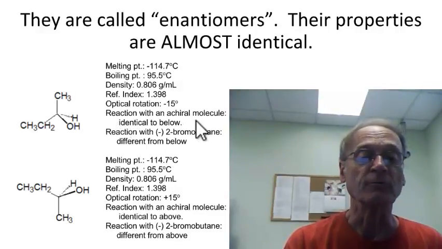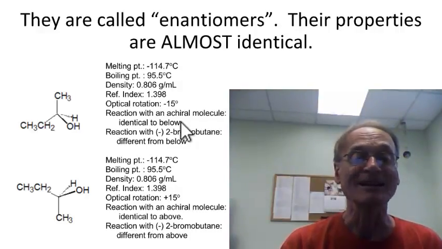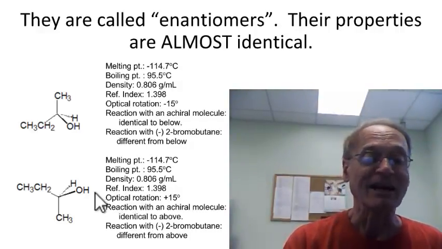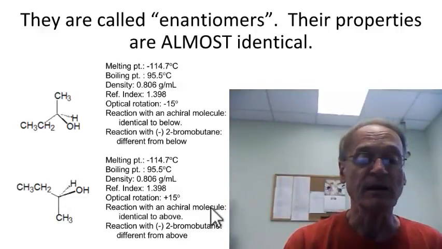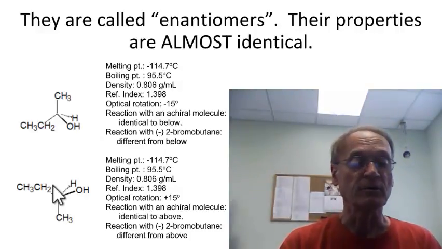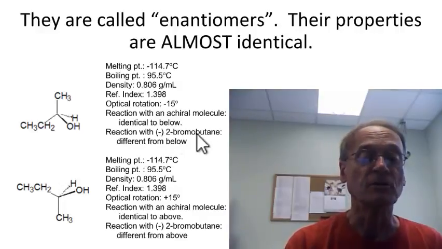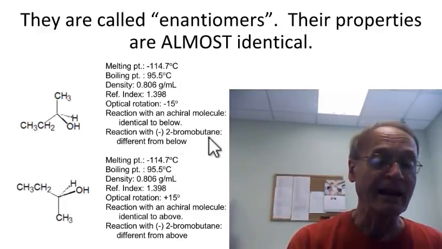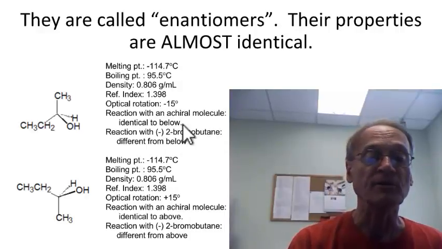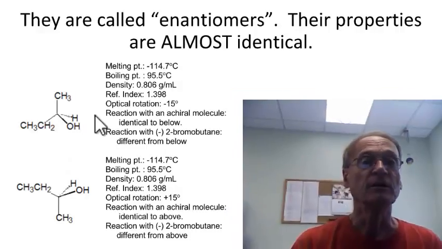This one, if it were to react with an achiral molecule, like for example water or methane or some other compound that is not itself chiral, it would react in exactly the same way as this compound would with that same achiral molecule. They react identically as long as the compound that they are reacting with is not chiral itself. However, if this were to react with minus 2-bromobutane, which is an enantiomer of plus 2-bromobutane, so that means this is chiral, if this were to react with it, it would be different from the way this reacts with it. So they react differently as long as the substance they are reacting with is itself chiral.